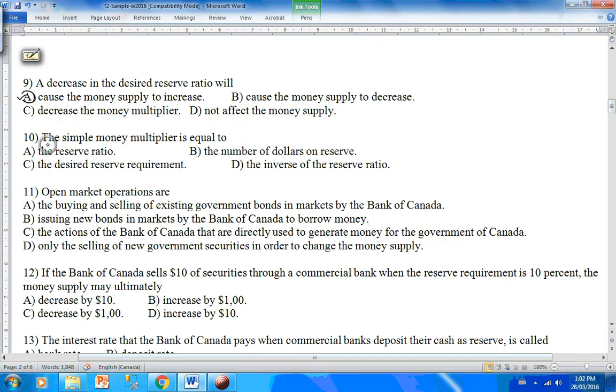Question 10 is asking us, the simple money multiplier is equal to... we know the definition of the simple money multiplier to be 1 divided by the desired reserve ratio. So let's find out the answer here. Looks like D is the correct answer. It says inverse of the reserve ratio.